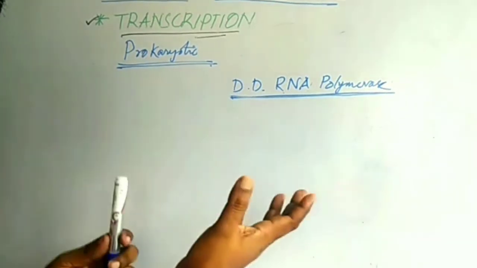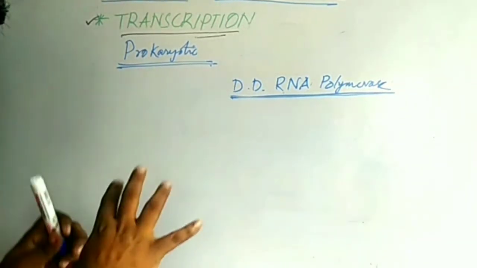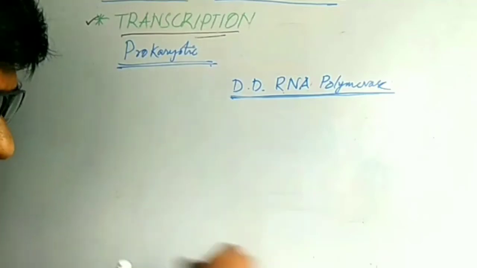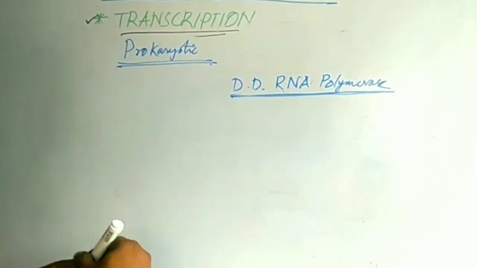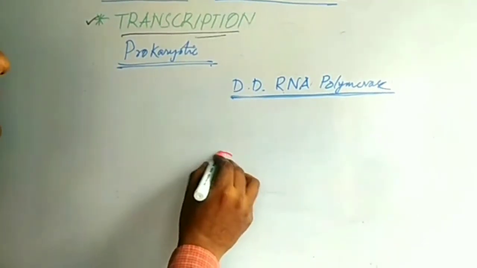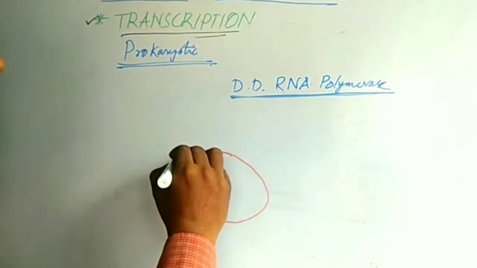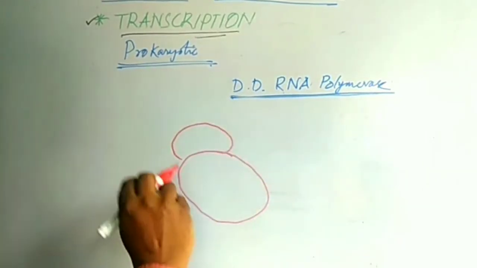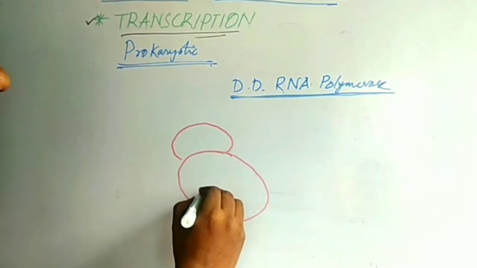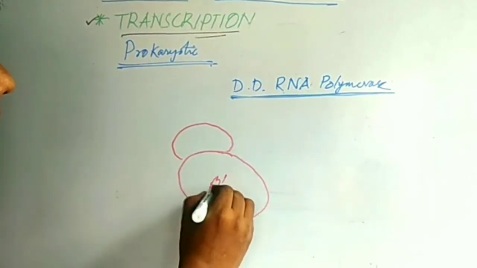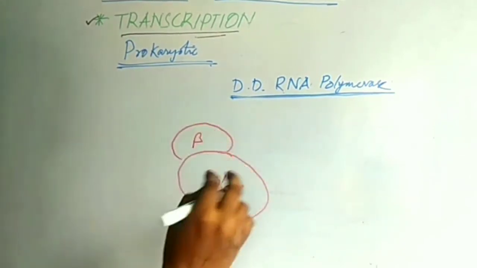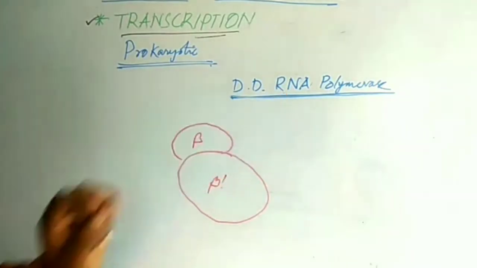I think you know that all these enzymes are proteins, and a protein has several subunits. RNA polymerase has very big subunits, beta prime and beta, these 2 subunits of RNA polymerase.